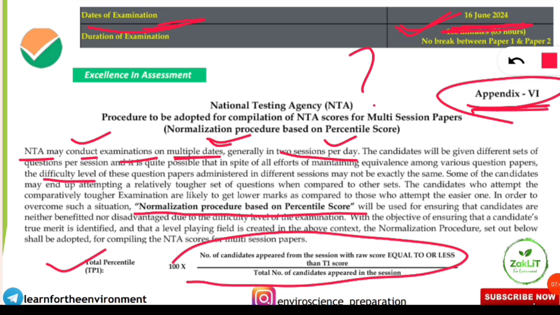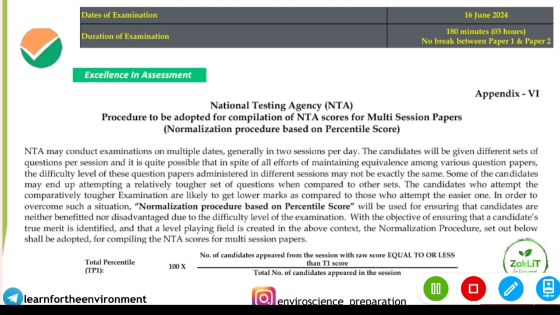So they are also not clear when they will be conducting the exam. This is the pathetic thing about NTA. I hope that will be clear once you get the admit card and the notification from the NTA, because they have mentioned they may conduct the examination on multiple dates. We don't know exactly what they are telling. Let's move on to the next slide.